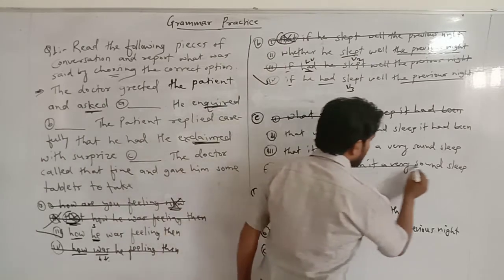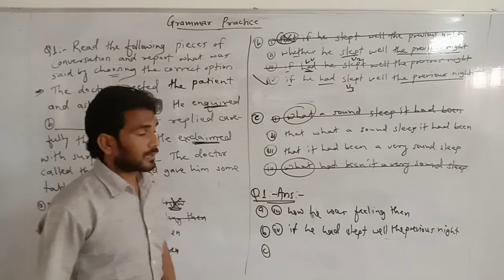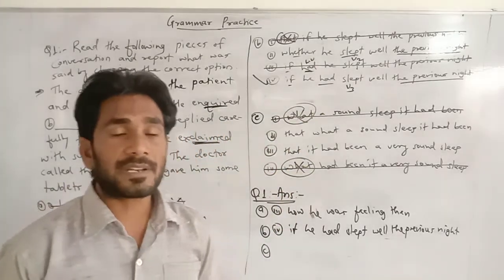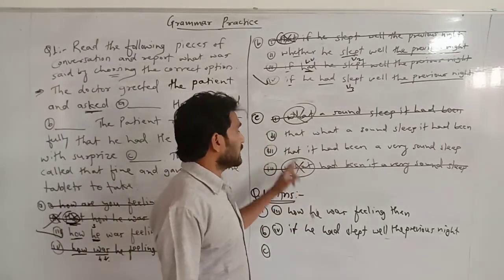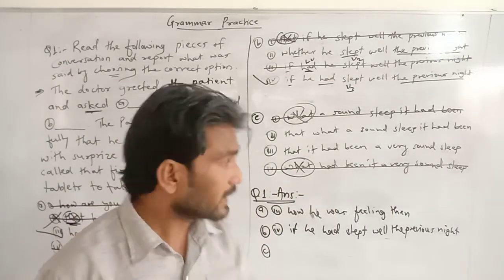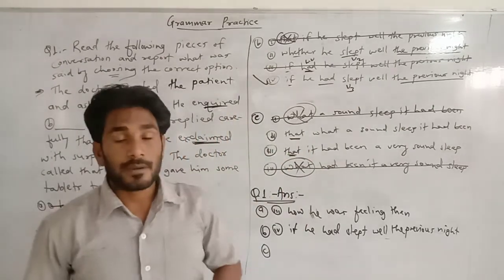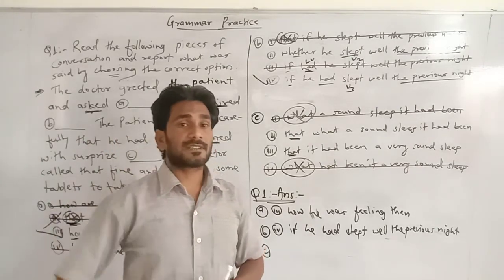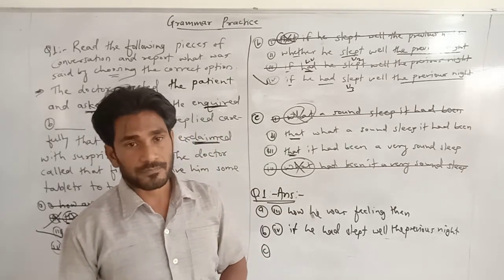Another again is also a wrong one. Why? Because the beginning is with what, and what cannot be a conjunction when we change exclamatory sentences into indirect speech. So that is the conjunction that we use when we change direct speech of exclamatory sentences into indirect speech.